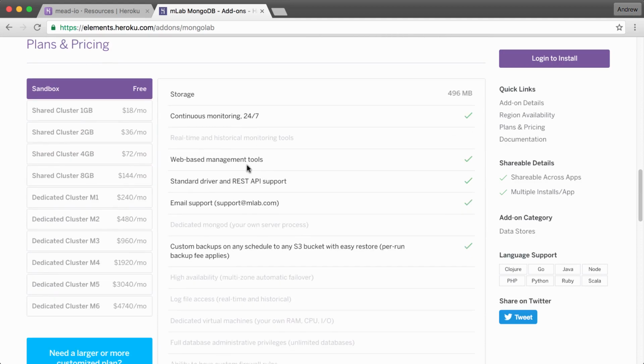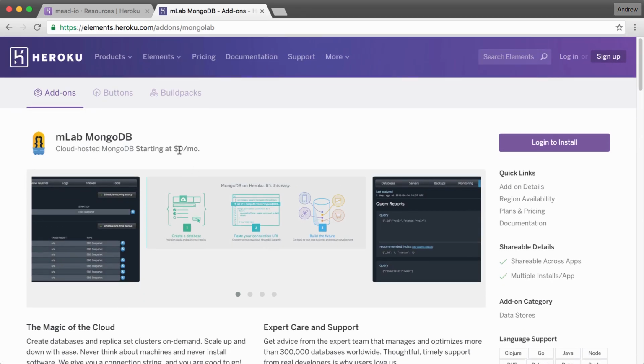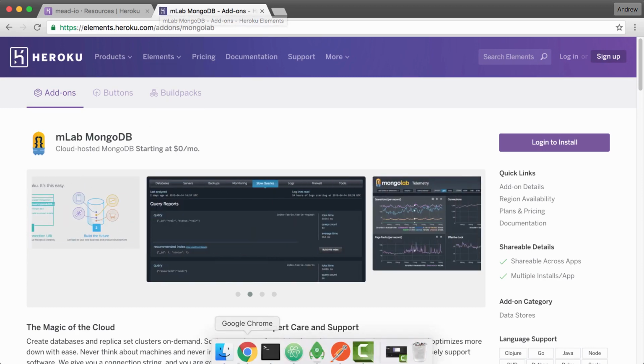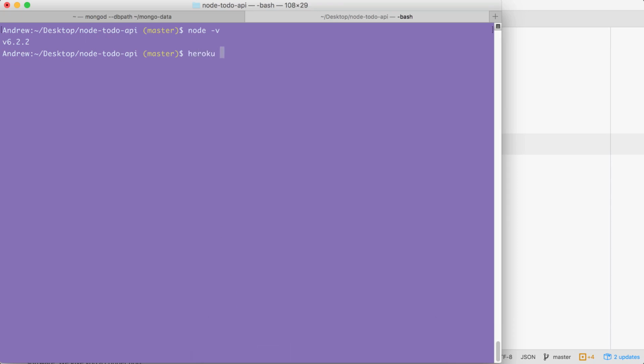Down below, you can see they do have a free sandbox plan, and they have plans that go all the way up to $5,000 a month. We're going to be sticking with a $0 plan, though. Everything in this course is free. In order to get set up over inside of the terminal, we're going to create a new Heroku app because currently we don't have one. heroku create is the command to get that done.